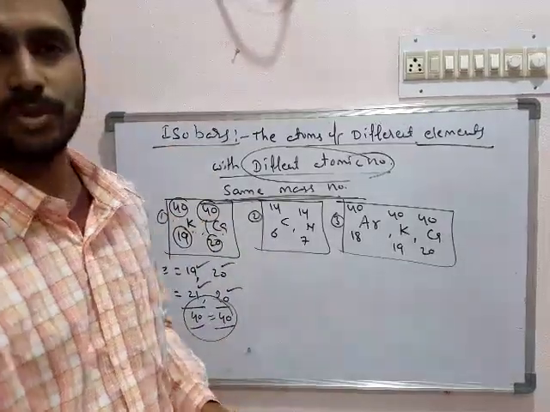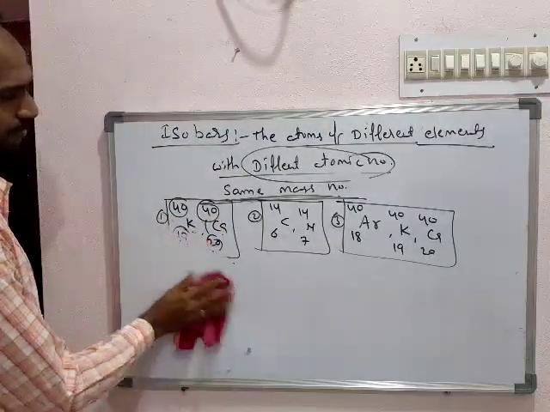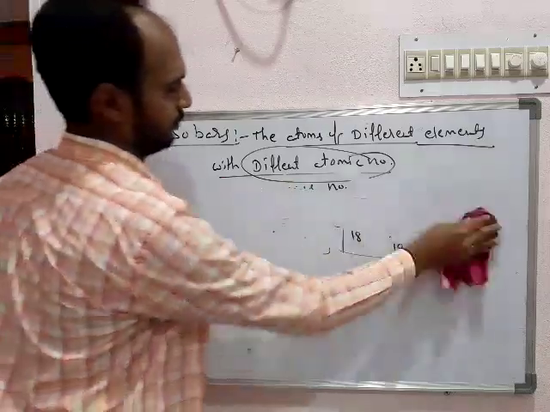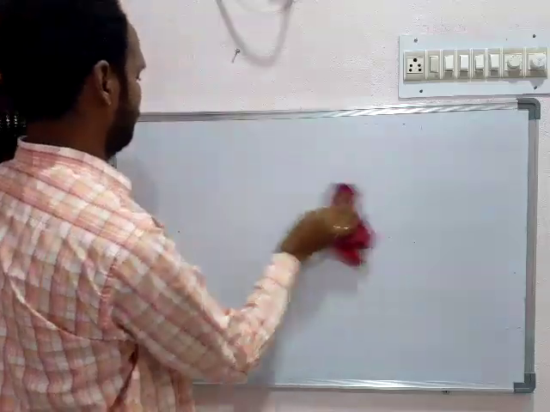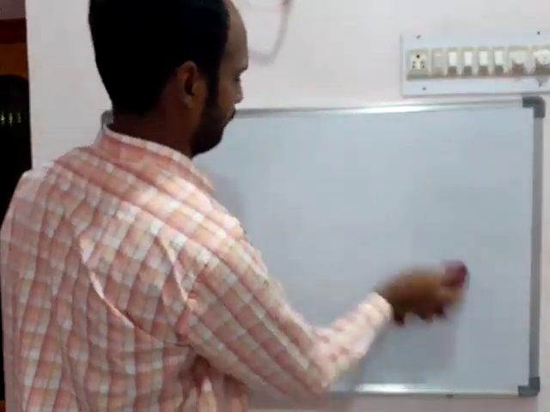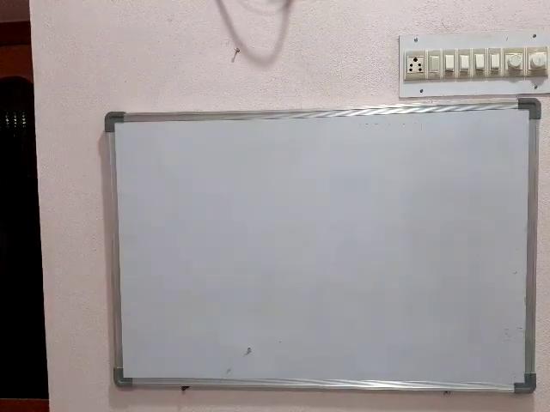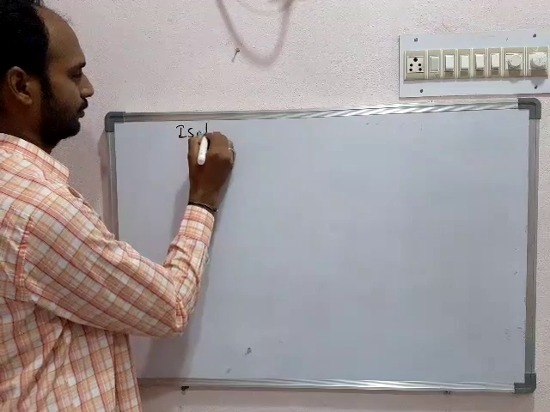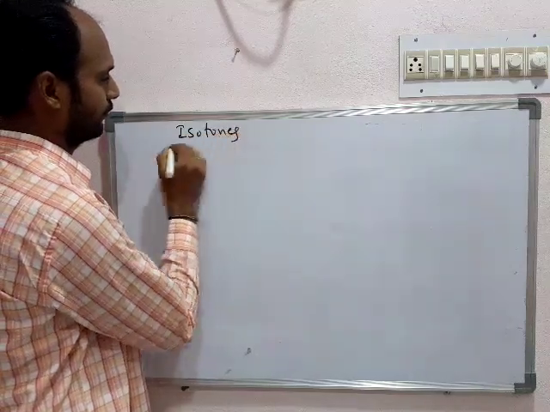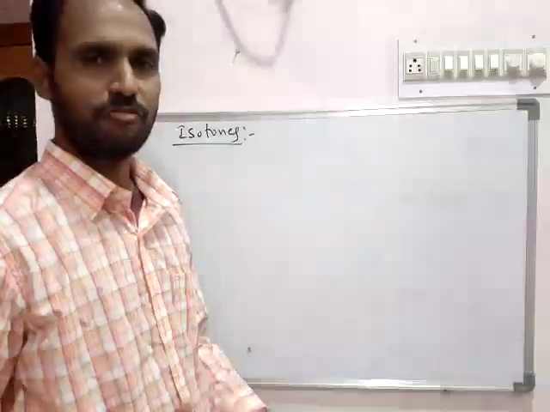Next we see the isotones. Here isotones means the atoms of different elements.